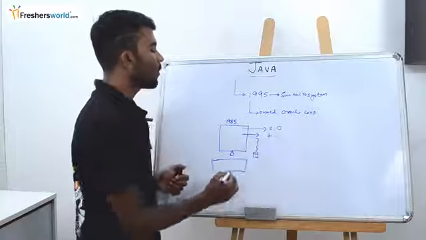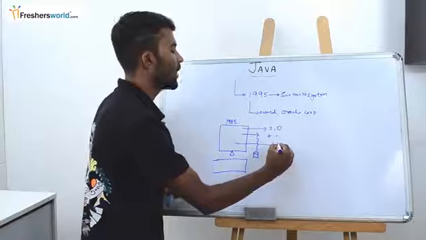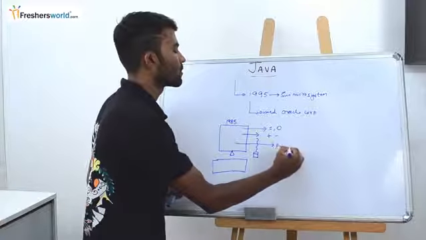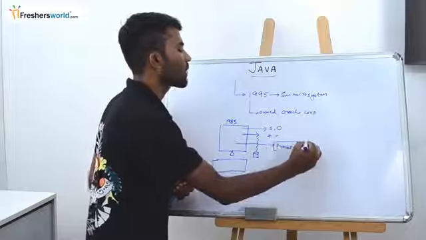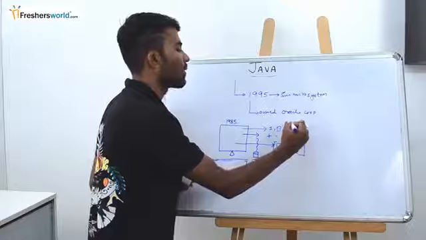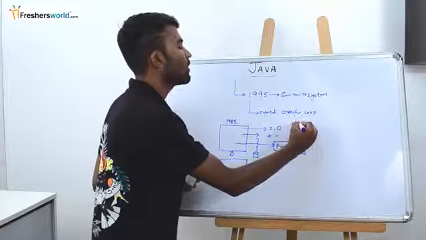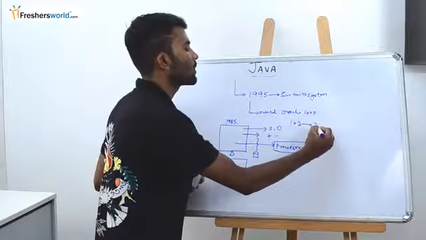One important component in this computer would be a processor. The processor is the very important part of the computer. Now if I want an output for 1 plus 2, what should the output be? It has to be 3.